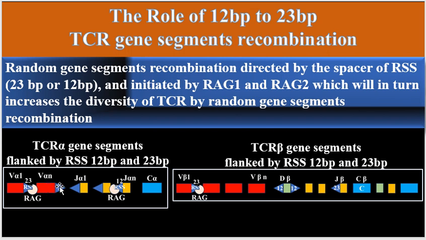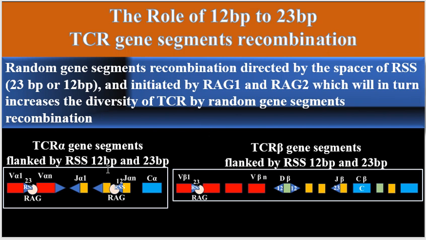So the recombination itself is initiated by recombination activity gene 1 or RAG1 and recombination activity gene 2 or RAG2, which will in turn increase the diversity of TCR by random gene segments recombination.